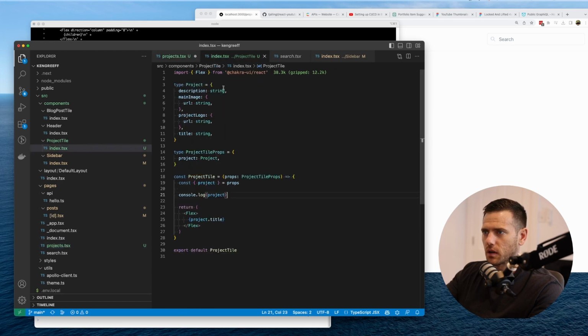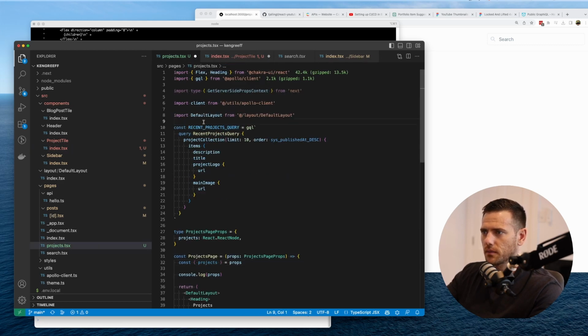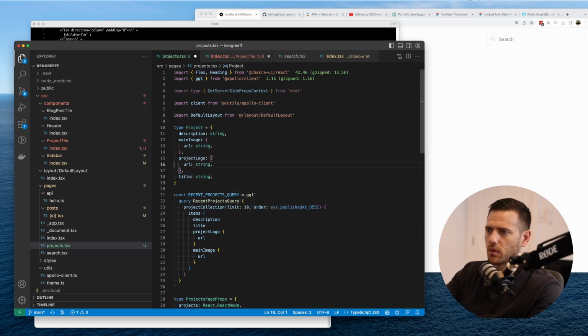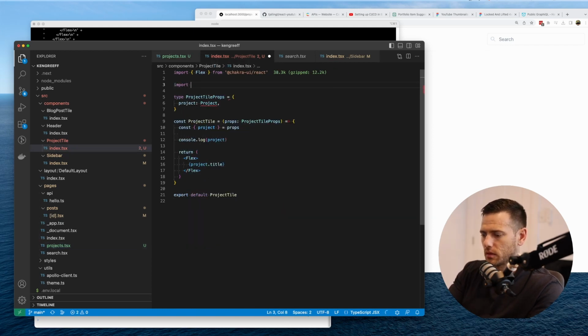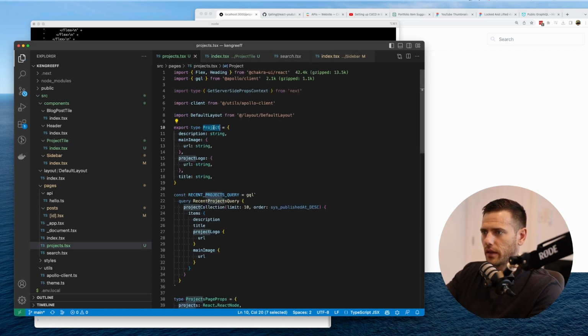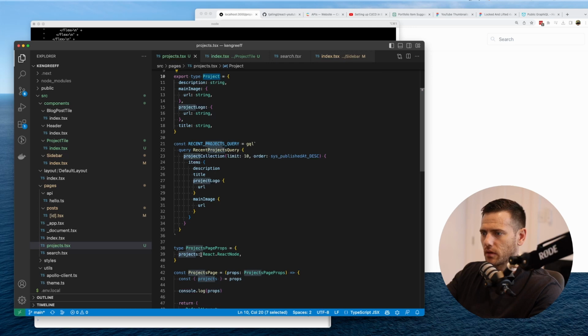I'm going to pull this type out here, move it into here, and export it so we can consume it inside of our component. So from here, we're going to import type project, that's the one. And then projects is a project array. It's an array of projects.